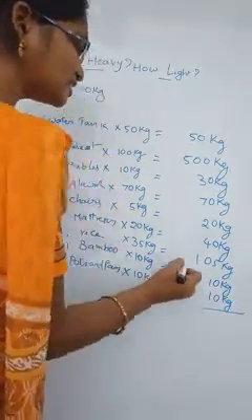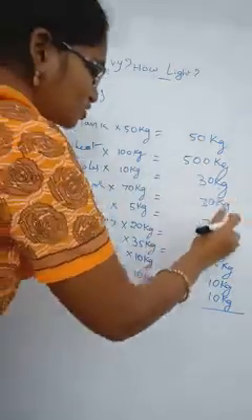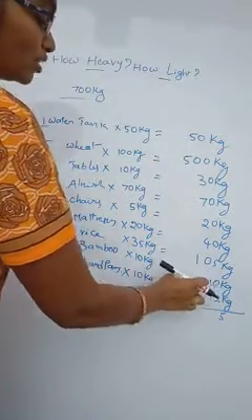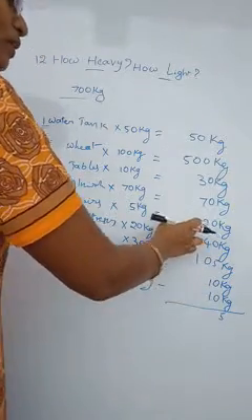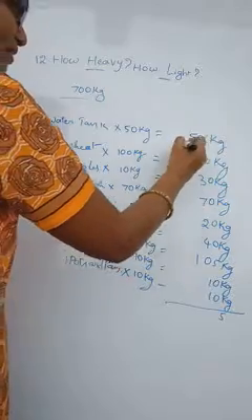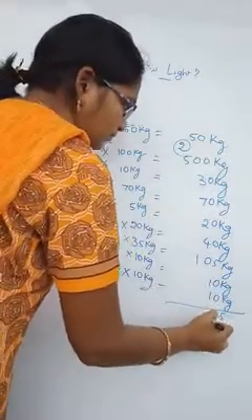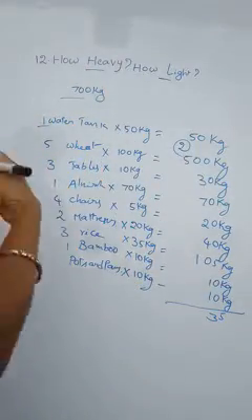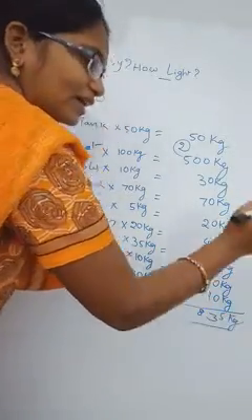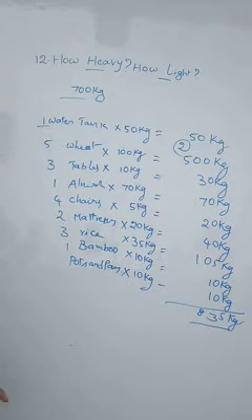Total, how many kgs do we have here? 0 plus 0 plus 0 plus 5, 5. 1 plus 1, 2. 2 plus 4, 6. 6 plus 2, 8. 8 plus 7, 15. 15 plus 5, 20. 20 plus 3, 23. 5 plus 2, 7. 7 plus 1, 8. Total 835 kgs. These things are 835 kgs in all.